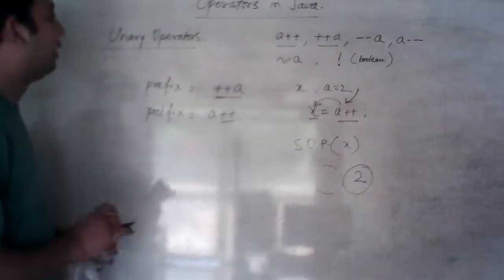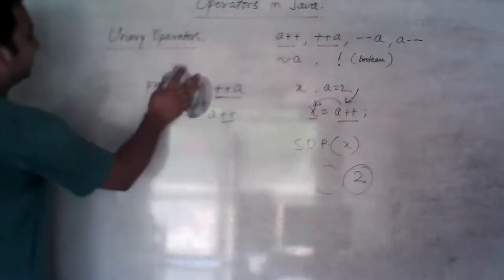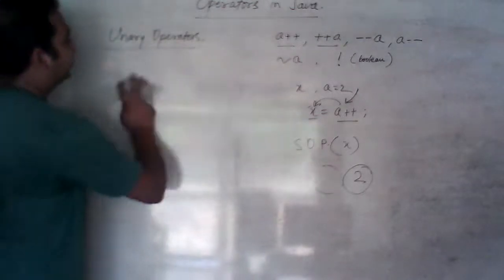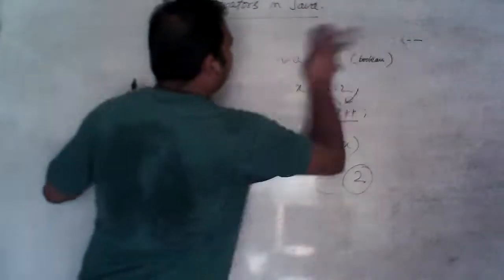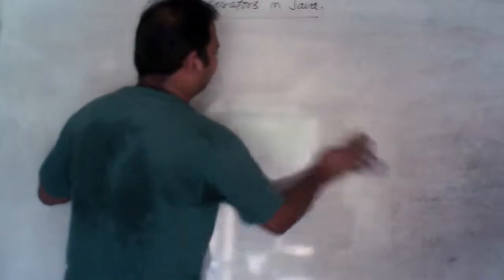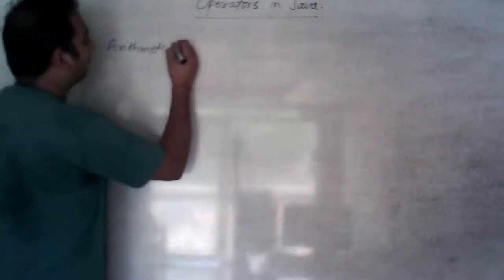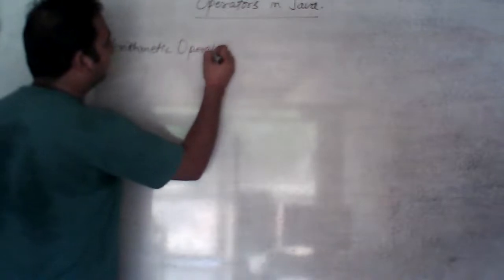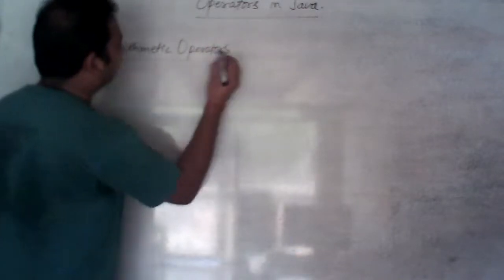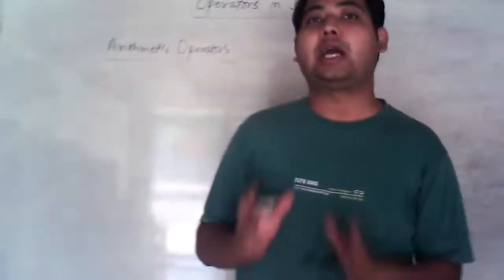Prefix, postfix, done. Now we move to the second type of operators, arithmetic operators. Arithmetic operators are used for arithmetic operations.